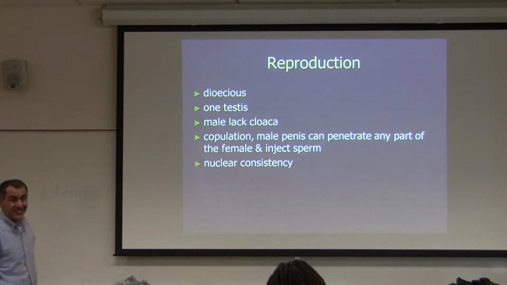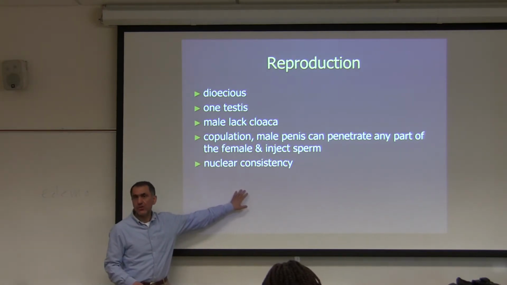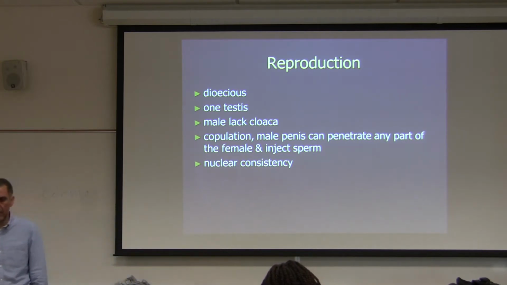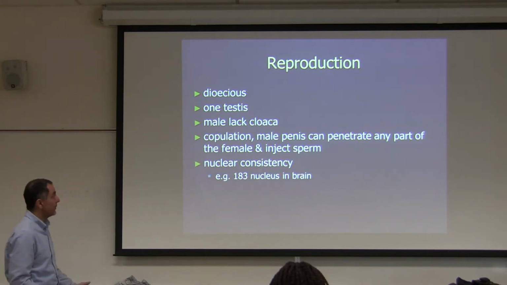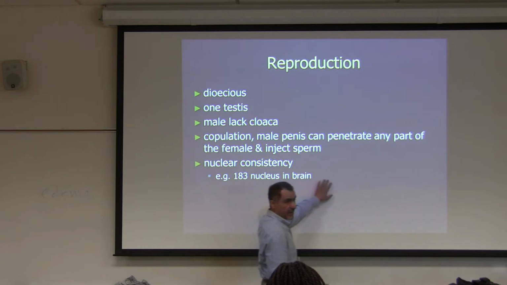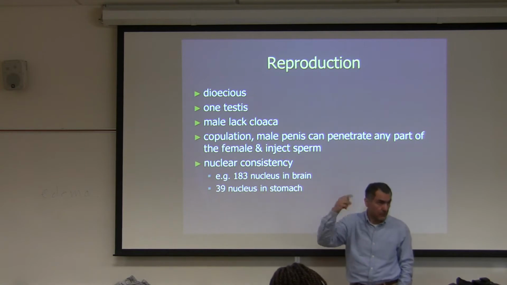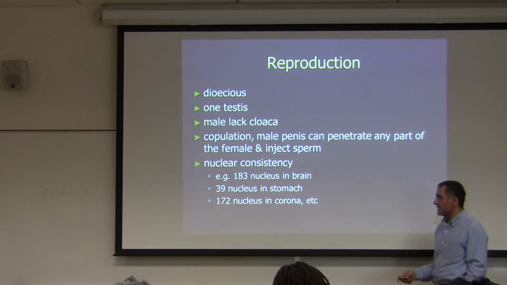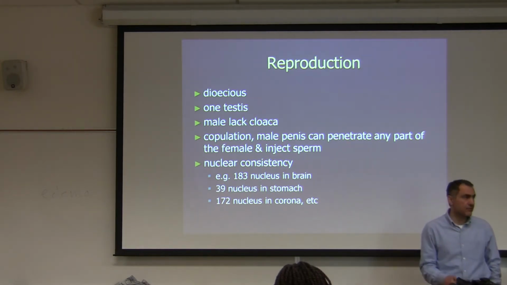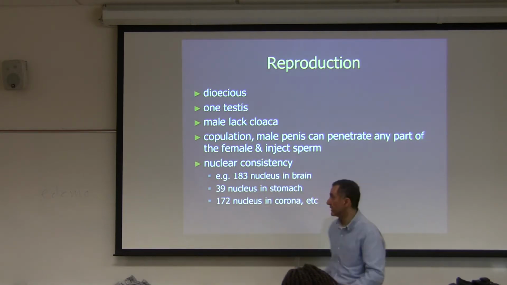Okay, nuclear consistency, what is that? Eutely, E-U-T-E-L-Y, eutely, quiz question. Tell me what's in the quiz, it's not fair. For example, I'm giving you an example, 183 nuclei in the brain that was constant, 39 nuclei in the stomach. You remember that? We talked about this, but these are smaller animals, so they can identify those. 172 nuclei in the corona, etc. That's what nuclear consistency means: a consistent number of cells from birth to death, after the larval stage, and so on and so forth.